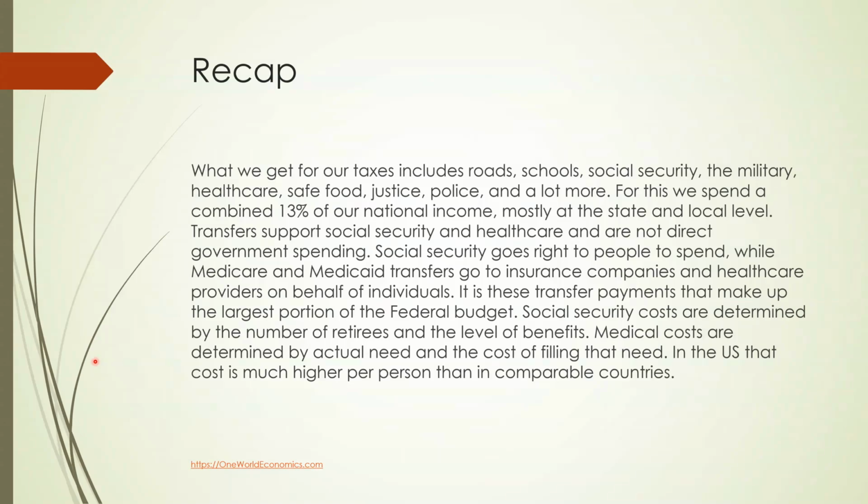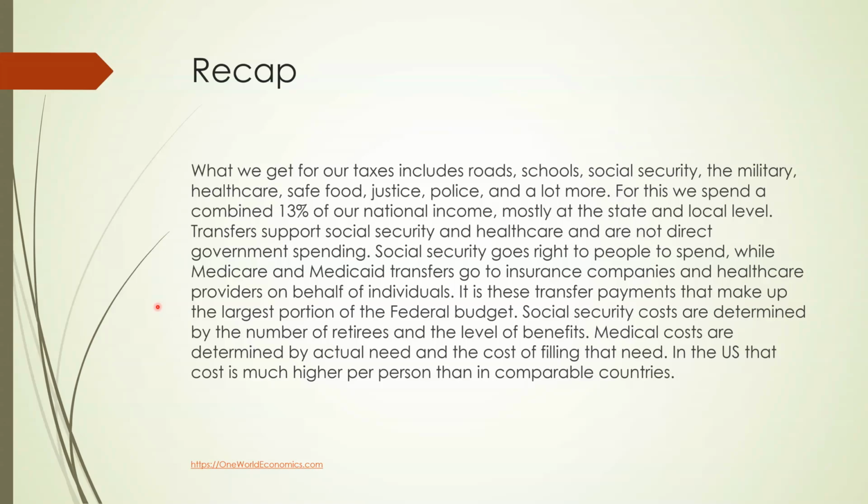So to recap, what we get for our taxes includes roads, schools, Social Security, the military, healthcare, safe food, justice, police, and a lot more. For this, we spend a combined 13% of our national income, mostly at the state and local level. Transfers, not included in that 13% because they are not spending, support Social Security and healthcare and are not direct government spending. Social Security goes direct to people to spend, while Medicare and Medicaid transfers go to insurance companies and healthcare providers on behalf of individuals. It is these transfer payments that make up the largest portion of the federal budget.